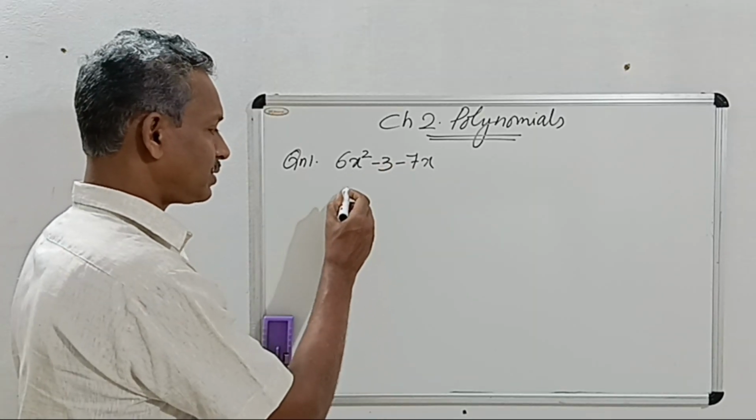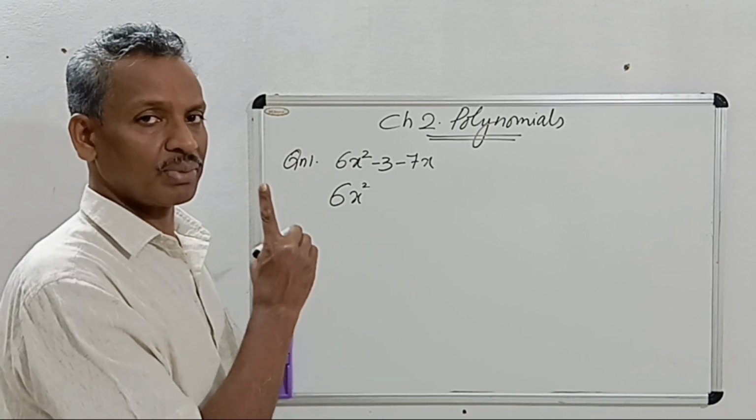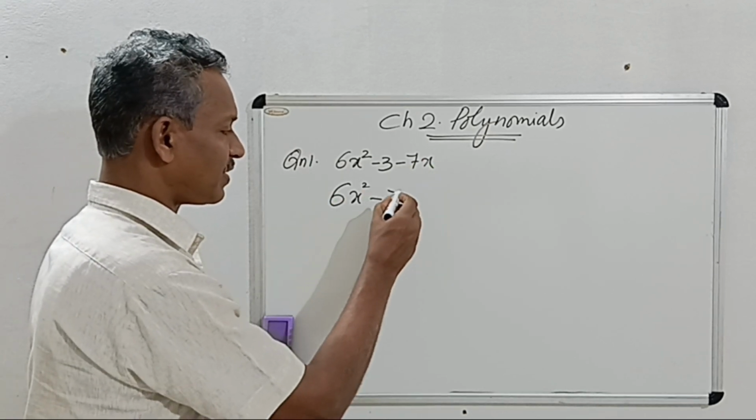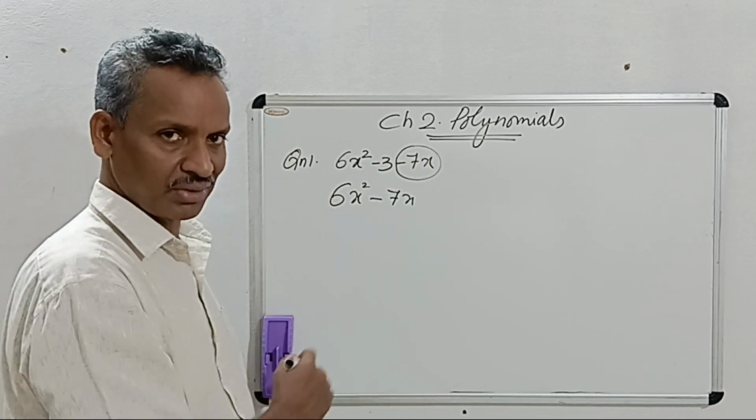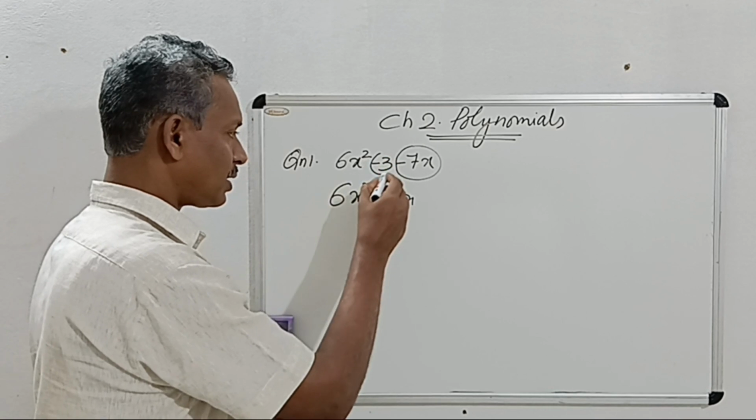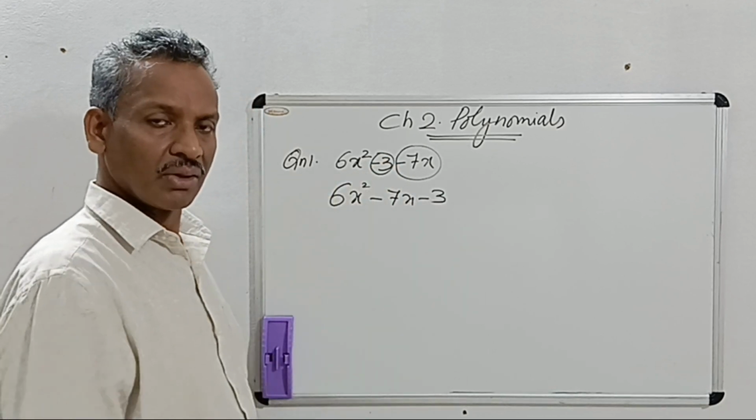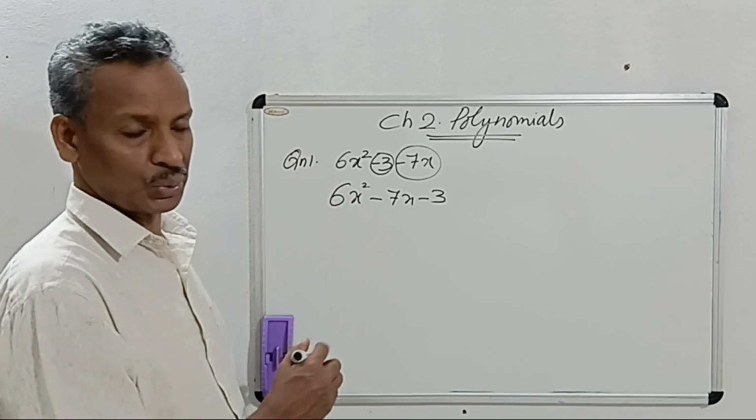The standard form is this: 6x squared. The x square term should be the first term, and then the x term. What is the x term? It is minus 7x. That sign also should come along with it, and then the constant term with the sign. This should be the standard form. Once it is in standard form, then we can do as usual.